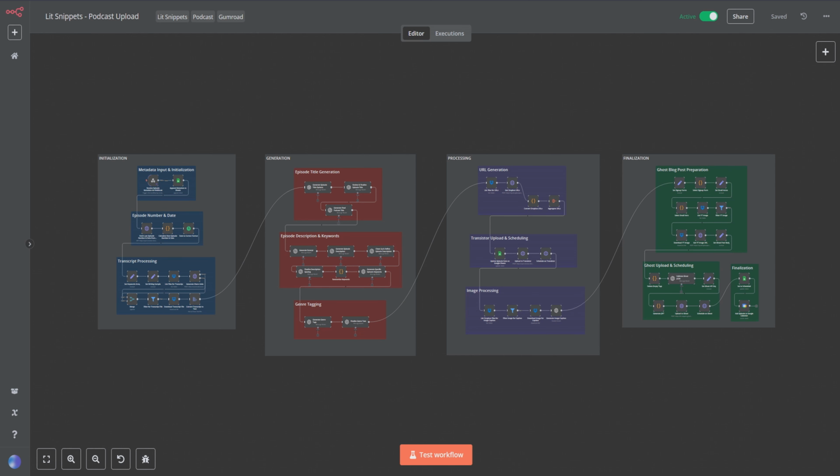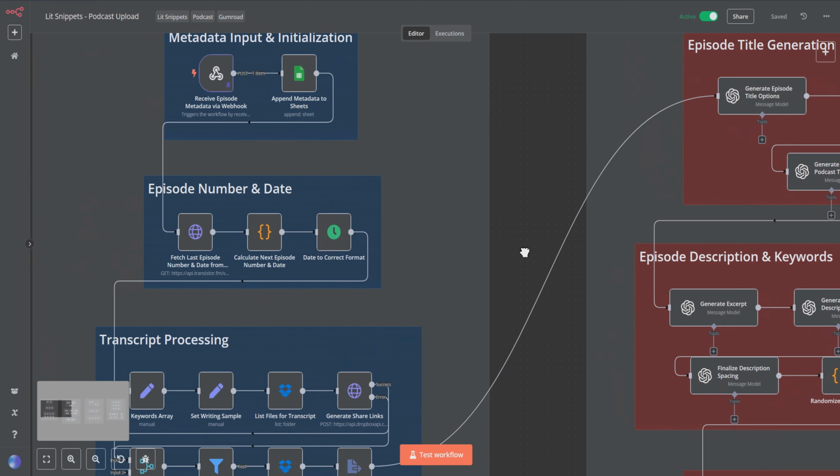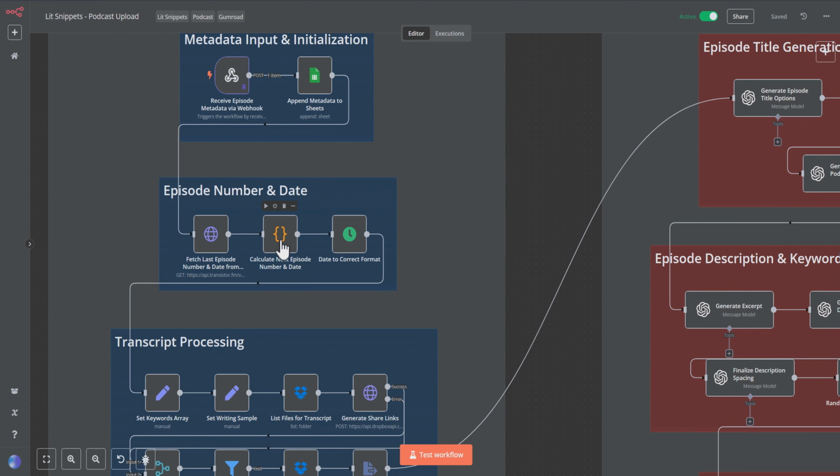And that really is all I have to complain about n8n. The rest of n8n is pure power, particularly these two nodes. I'm going to draw your attention to this node over here in the podcast automation, which is the fourth node in the automation.